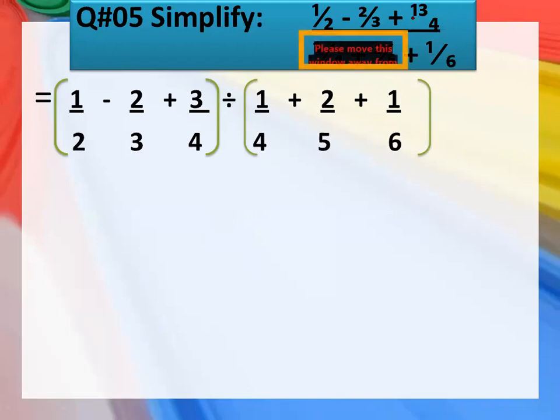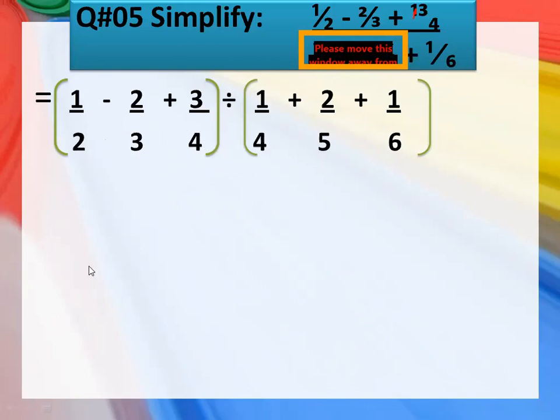Okay, now what are we going to do here? As you can see, these are the fractions like 1 upon 2 minus 2 upon 3 plus 3 upon 4. What students did, they made a very common mistake, like they would do 2 into 1 is 2, 2 into 1 is 2. No, as you can see here, there is a sign of subtraction and addition. So if you have a sign of subtraction and addition, what you will do is simply make your denominators common.